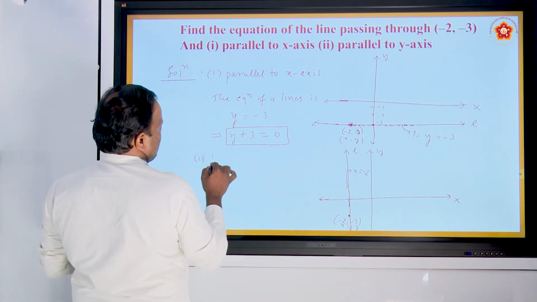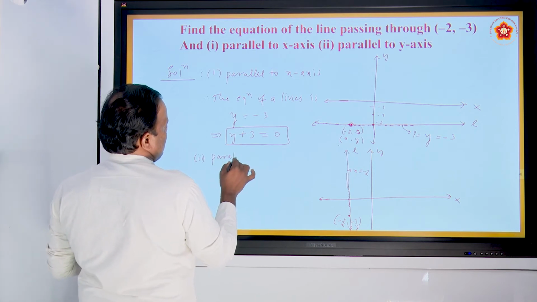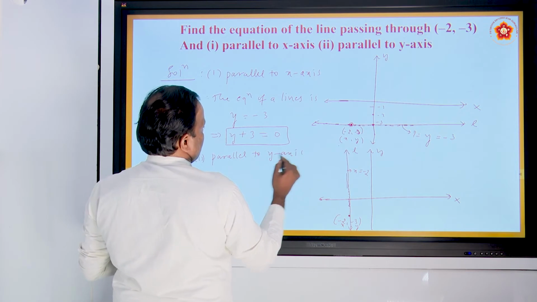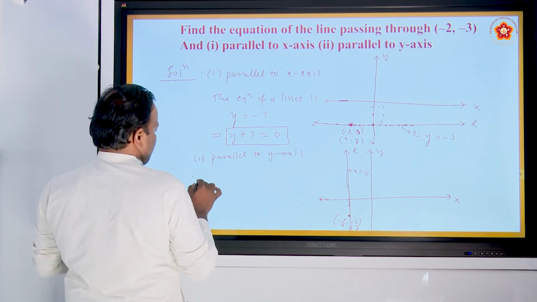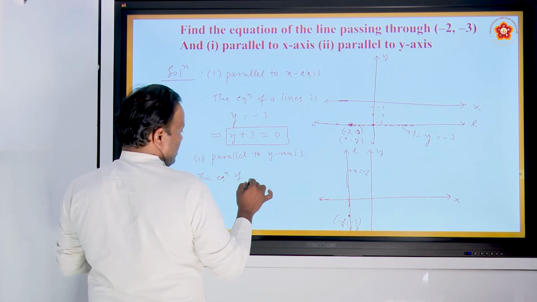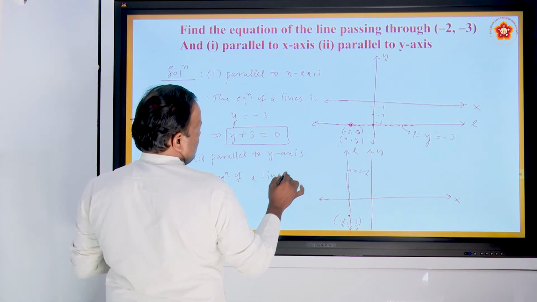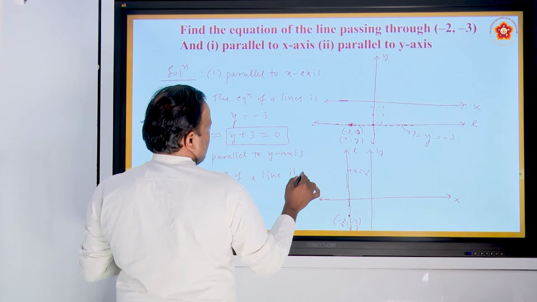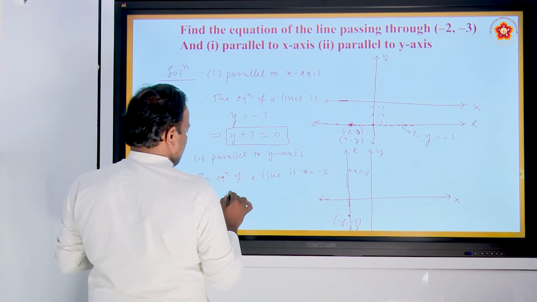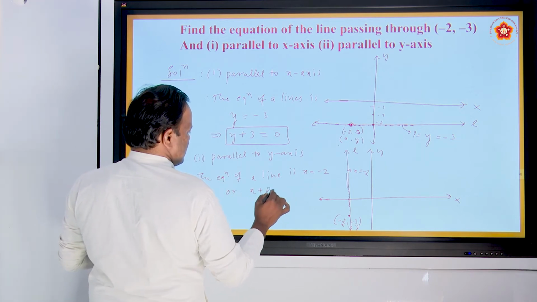Therefore, the equation of the line parallel to the y-axis is x equals -2 or x plus 2 equals 0.